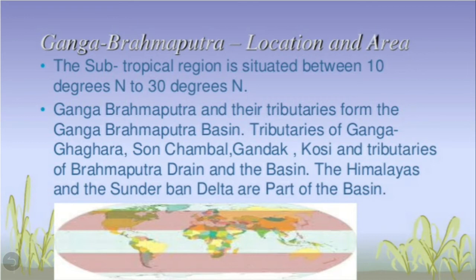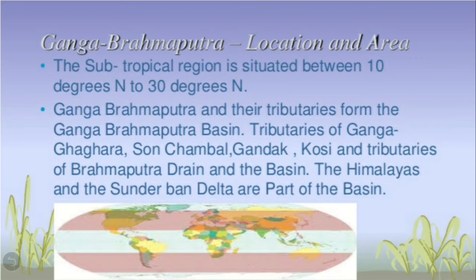Now children, in the introduction I have told you about these two major river basins. So another is Ganga Brahmaputra. So let's study this Ganga Brahmaputra river basin in detail. First, let's find out about its location and area. The subtropical region is situated between 10 degrees north to 30 degrees north. As I have told you, this area is known as subtropical. So this Ganga Brahmaputra basin is situated between 10 degrees north to 30 degrees north.